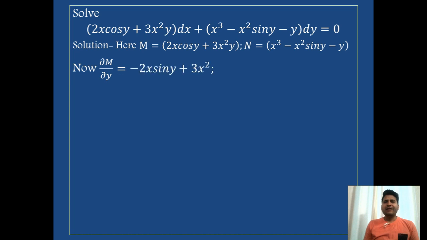So, del M over del y will be what? It's a derivative for y. So, cos y derivative is minus sin y, 2x constant, 3x square constant, y derivative is 1. And its derivative we will do for x. So, it will be 3x square minus 2x sin y, y is 0. So this is what we get for del N over del x.